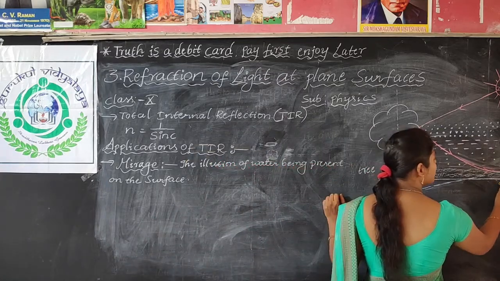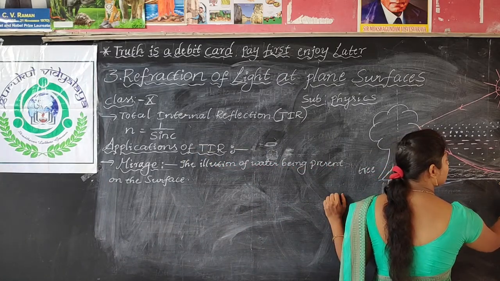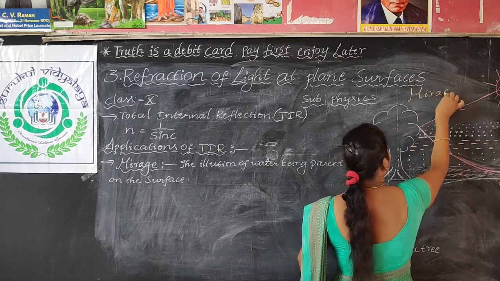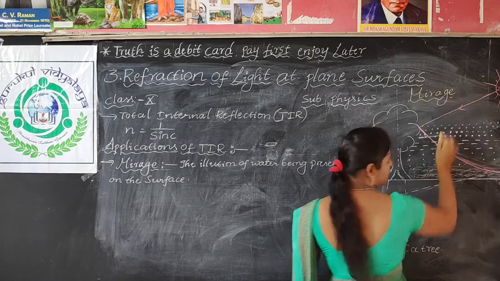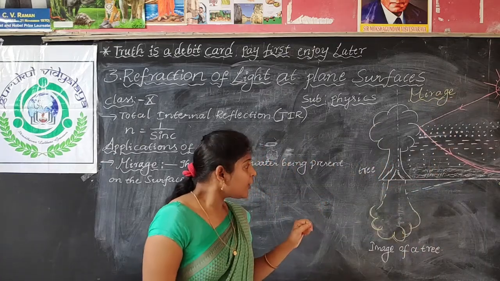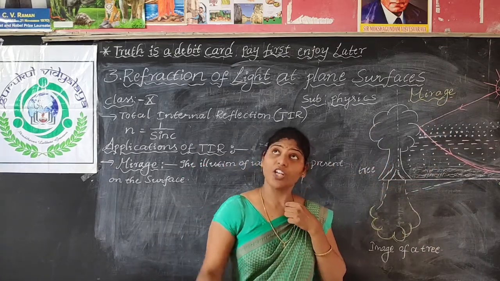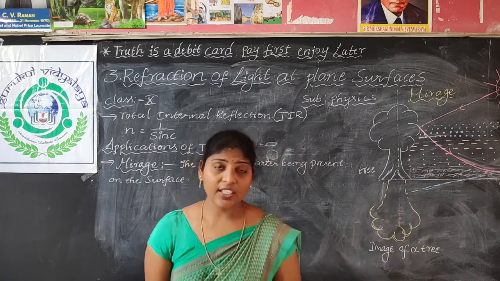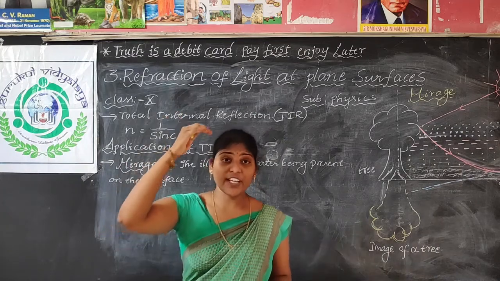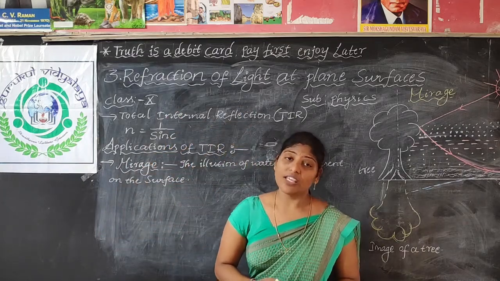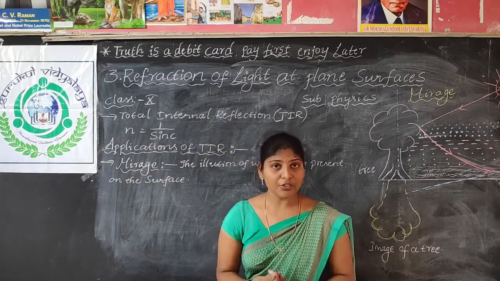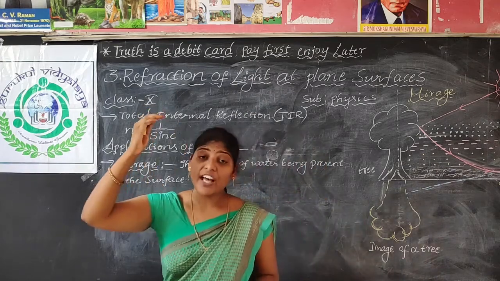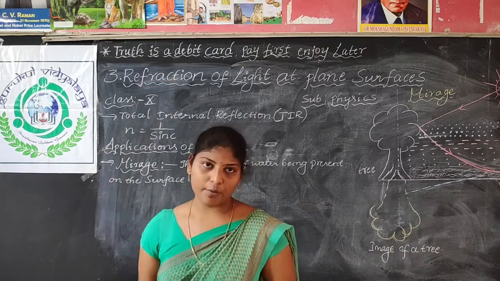Here there is an observer. We used to have tall trees, tall buildings and electric poles. Actually, we get the light from the sun. Is the sun very near to us? No, it is far, so we are getting the light rays from very far.